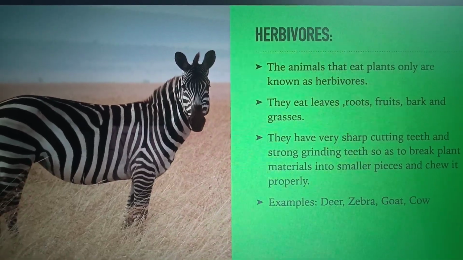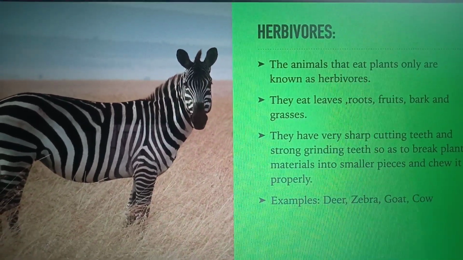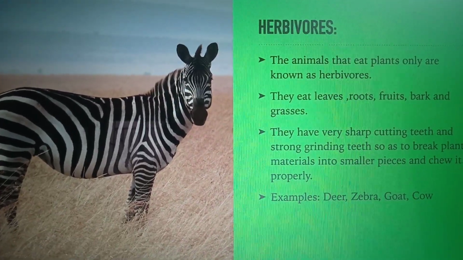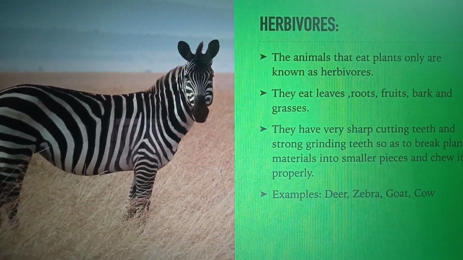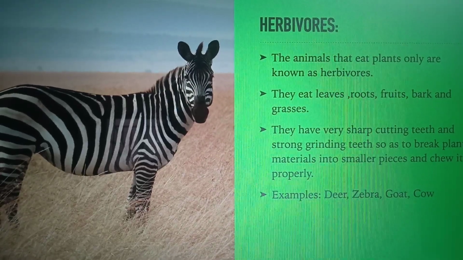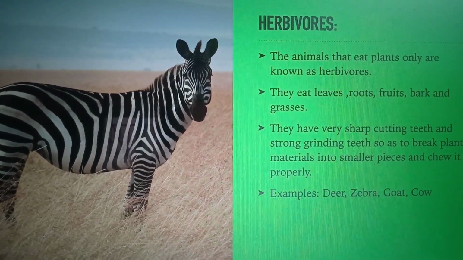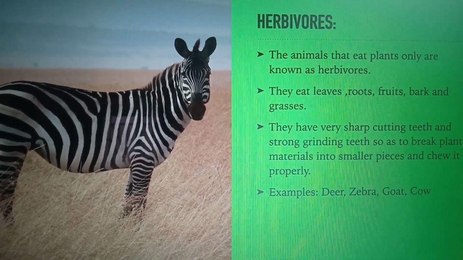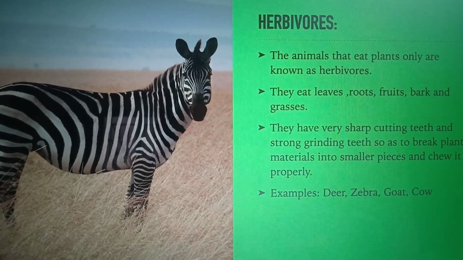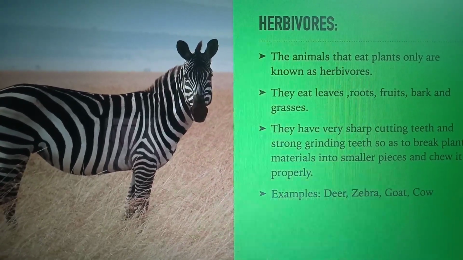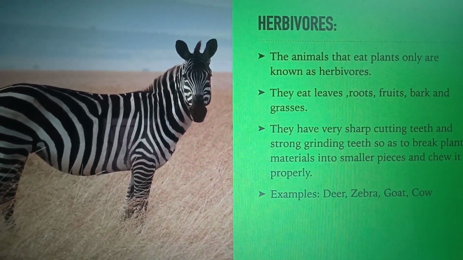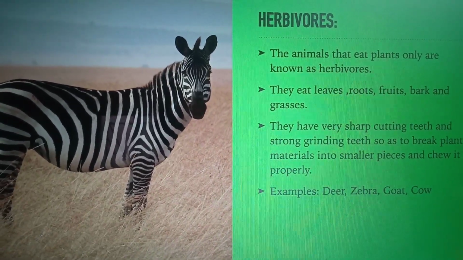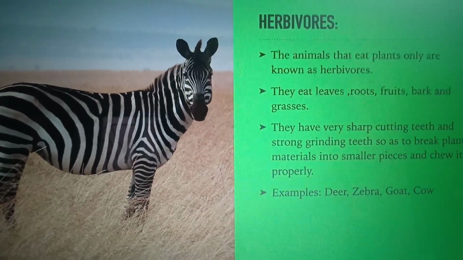Herbivores. The animals that eat plants only are known as herbivores. They eat leaves, roots, fruits, bark, and grasses. They have very sharp cutting teeth and strong grinding teeth so as to break plant materials into smaller pieces and chew it properly. Examples of herbivores are deer, zebra, goat, cow, and so on.